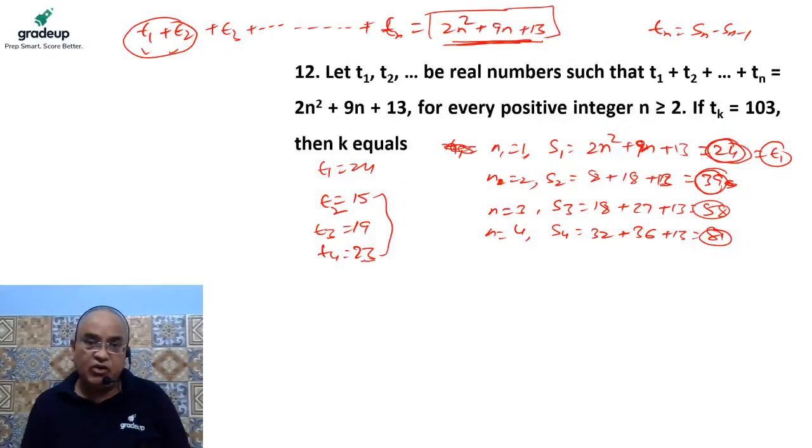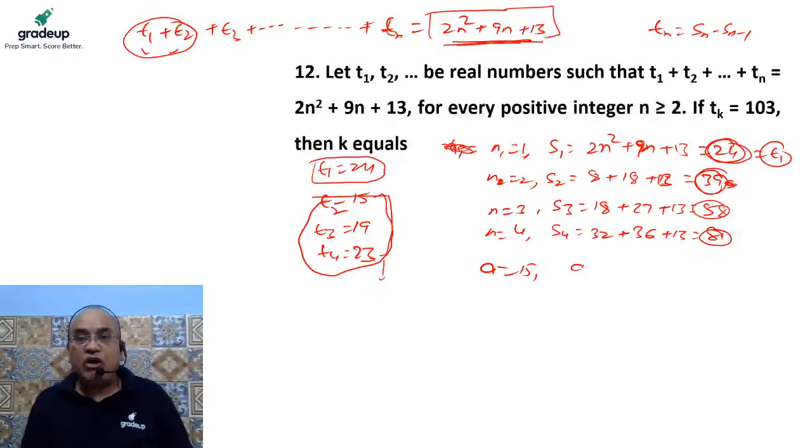It means it is very true from the second term onwards. From the second term onwards, all the terms are in AP except the first term. The first term is not part of this AP. But the second term, third term, fourth term, fifth term, and so on are all in AP. So the first term of this AP is nothing but 15, and the common difference is 4. The difference between every two terms is 4.